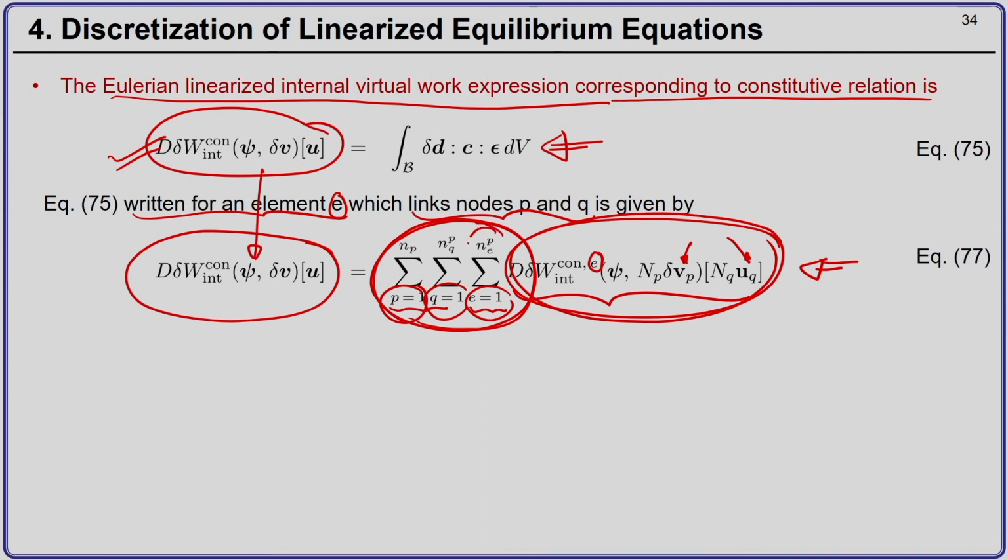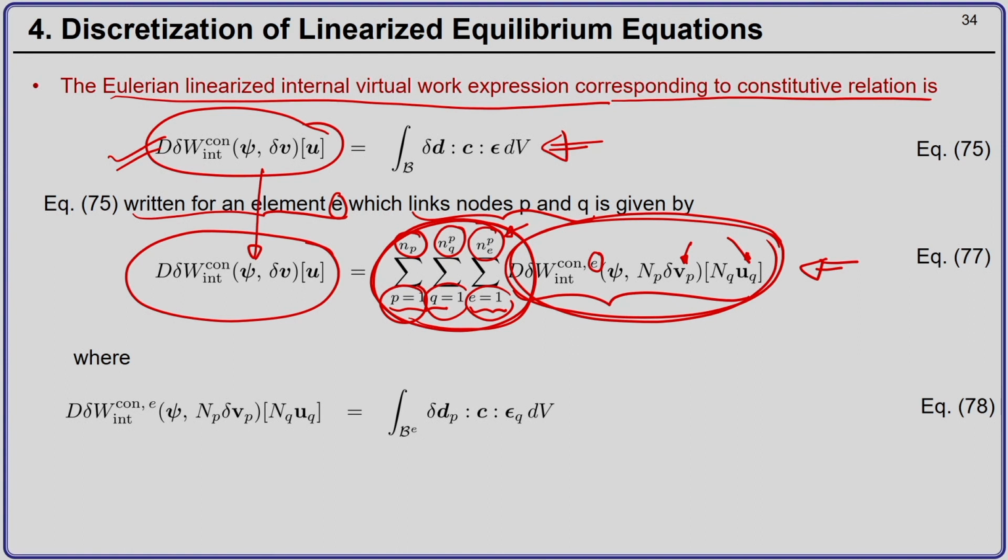Notice that NPE here denotes the number of elements which connect to node P, NPQ denotes the number of nodes Q connected to node P, and NP denotes the total number of nodes in the finite element mesh.